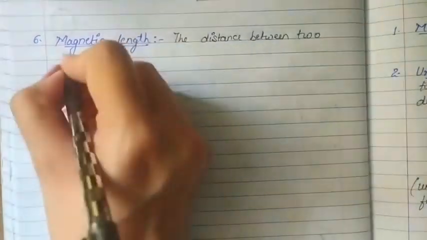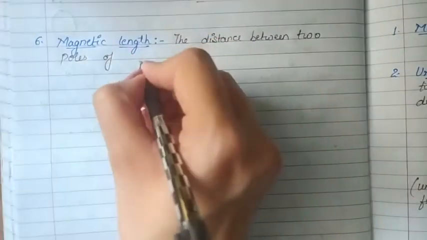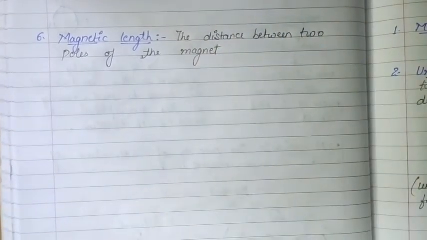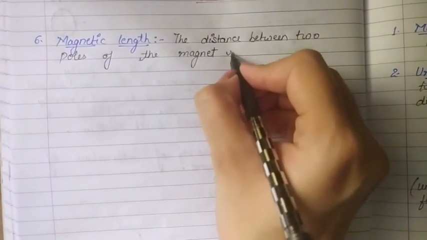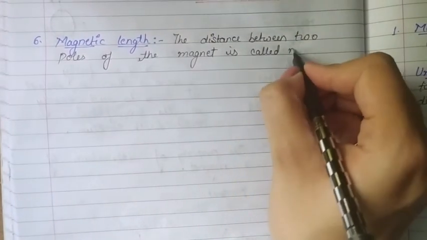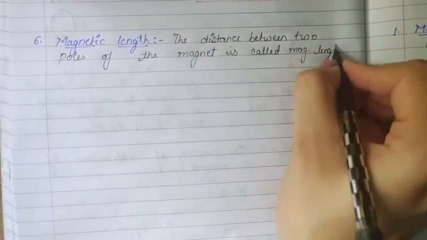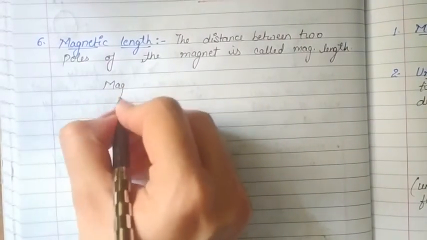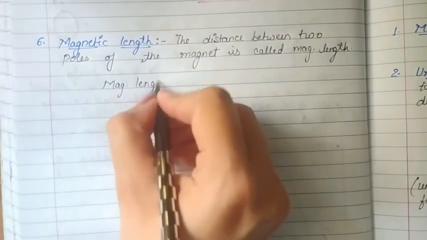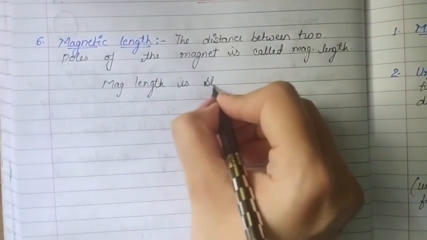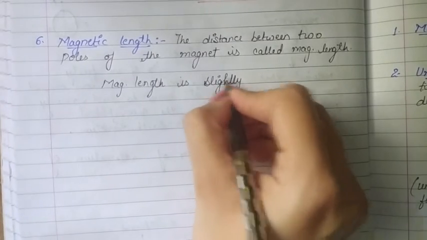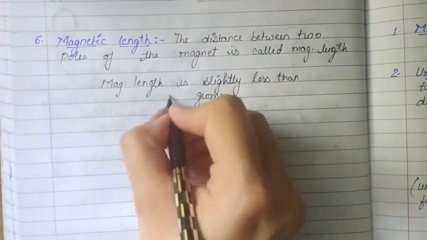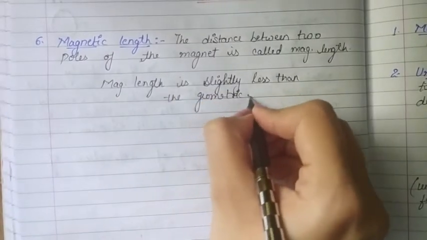The distance between two poles of the magnet is called the magnetic length of that magnet, and we conclude that magnetic length is slightly less than the geometric length of the magnet.